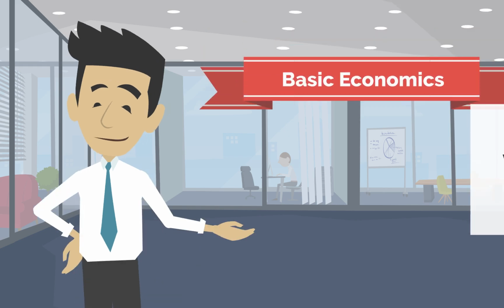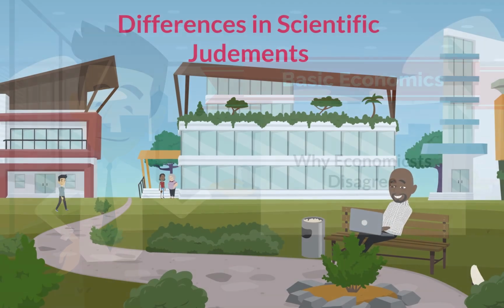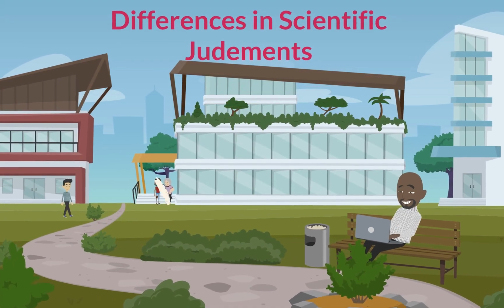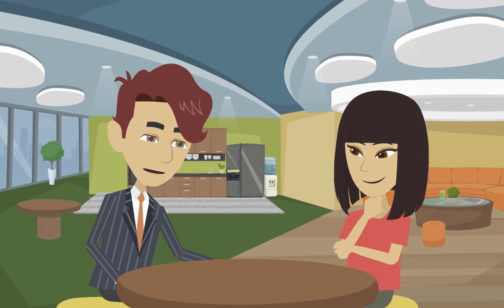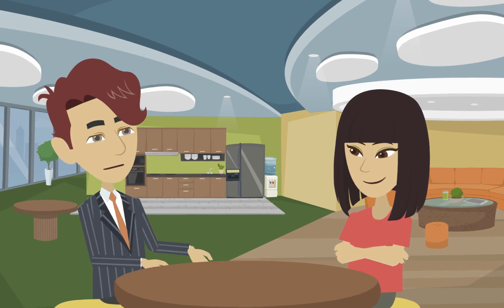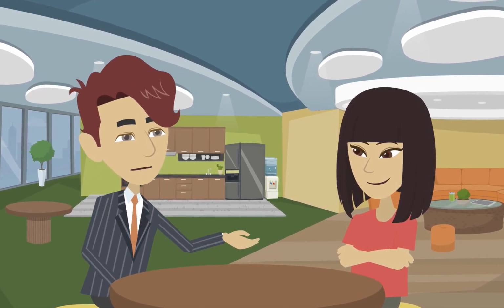Basic economics. Why economists disagree. Differences in scientific judgments. Did you know that economists often give conflicting advice to policymakers? It's a common criticism that they can't seem to reach a consensus.